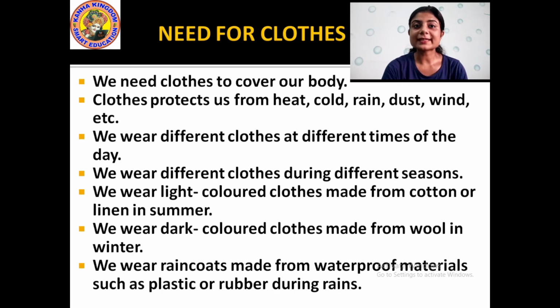Then we wear dark colored clothes made from wool in winter, like sweaters, trousers, jackets, hand gloves, hats. These are some clothes worn in the winter season. Then in the rainy season we wear raincoats made from waterproof material such as plastic or rubber. What kind of clothes do we wear in the rainy season? We wear raincoats made from rubber or waterproof material.